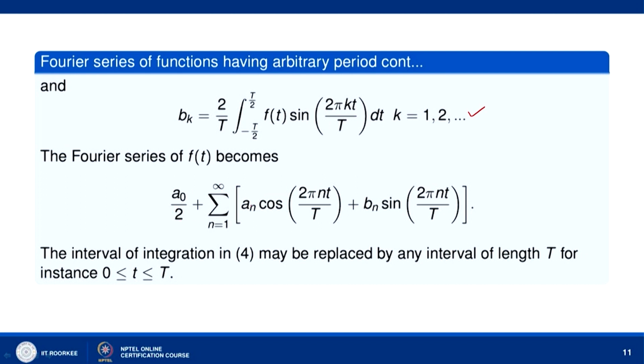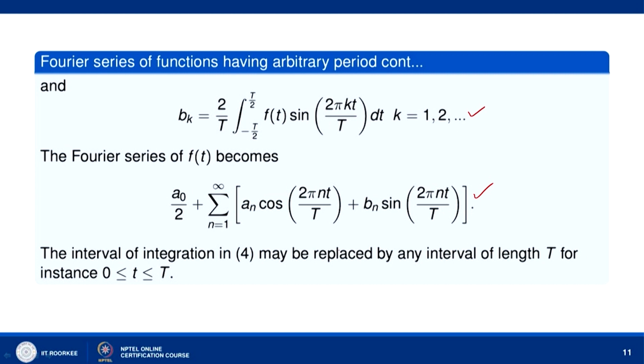sigma n equal to 1 to infinity of a_n cos(nx) plus b_n sin(nx), where x is 2πt/T. So, cos(2πnt/T), and b_n sin(nx). So, nx will be replaced by 2πnt/T. So, we will have b_n sin(2πnt/T). So, this is the Fourier series for the function f if it is of period T.